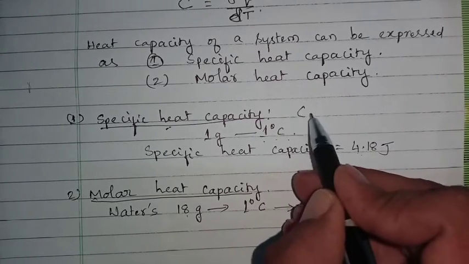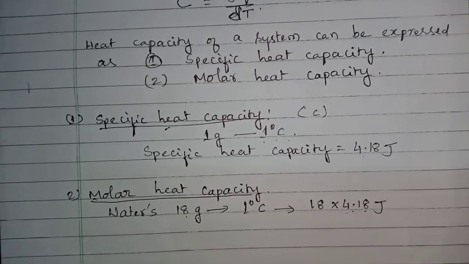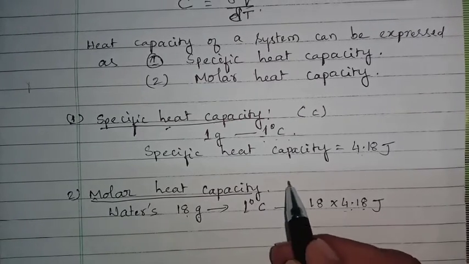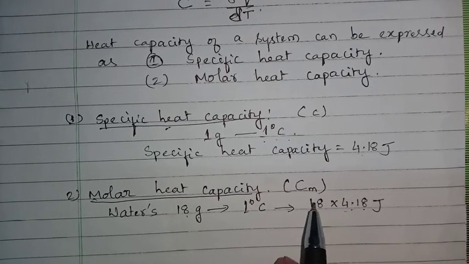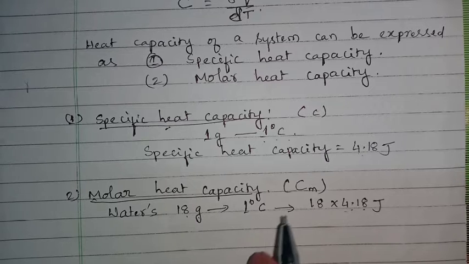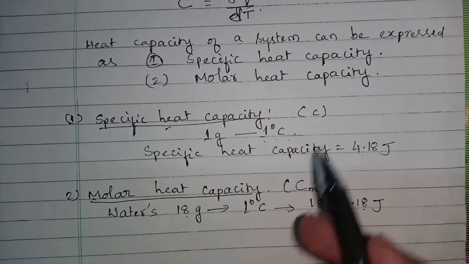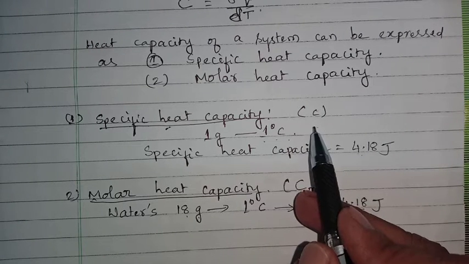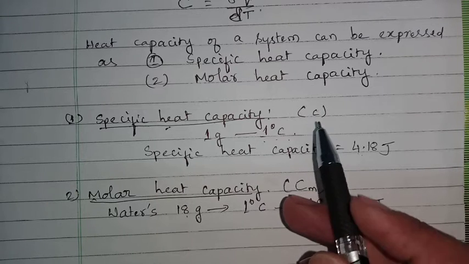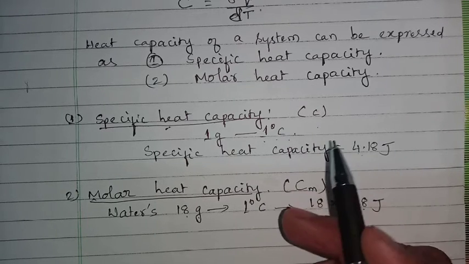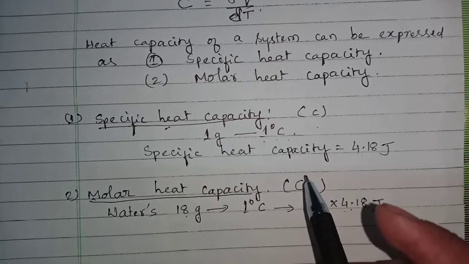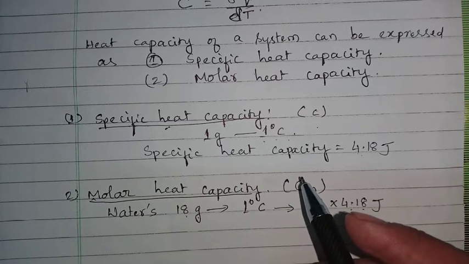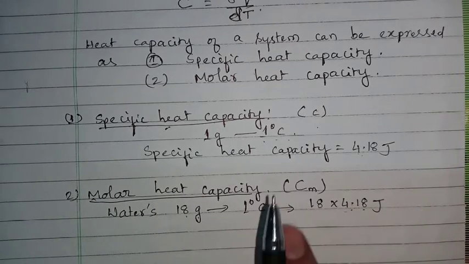Specific heat capacity is denoted by small c, whereas molar heat capacity is denoted by Cm. Wherever there is the m value, Cm, it means that it is a molar heat capacity. Small c is nothing but specific heat capacity, and capital C is nothing but heat capacity. Specific heat capacity and molar heat capacity are both intensive properties, whereas heat capacity is an extensive property.